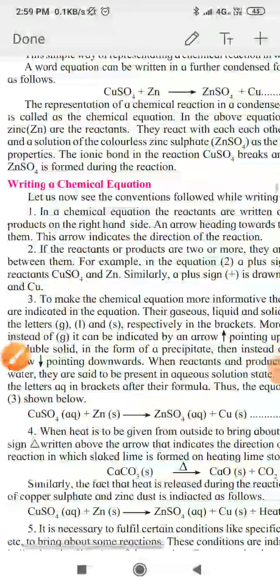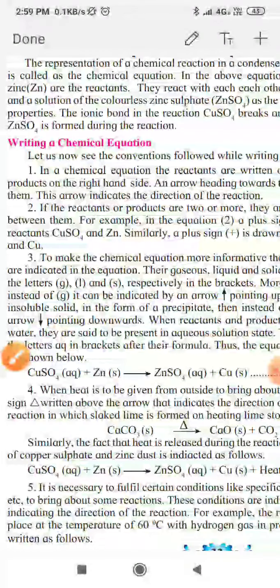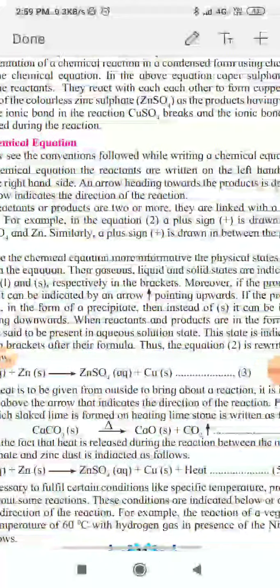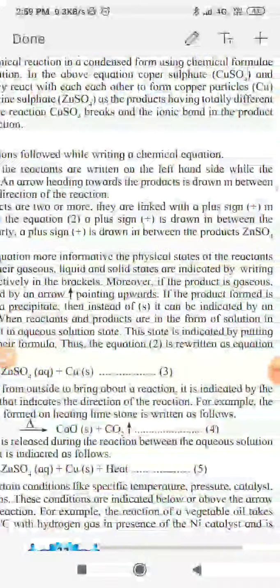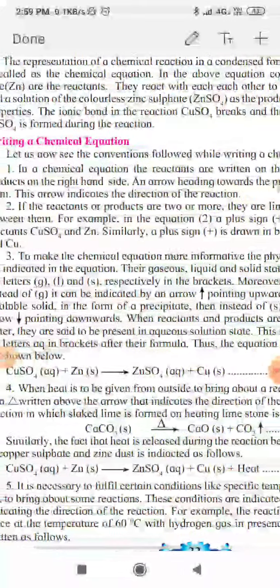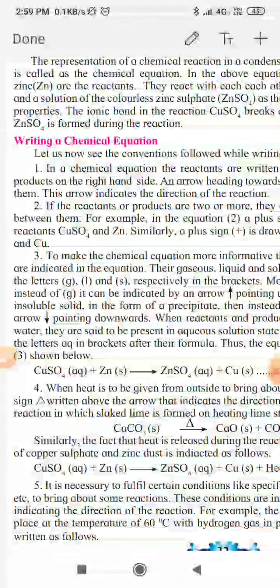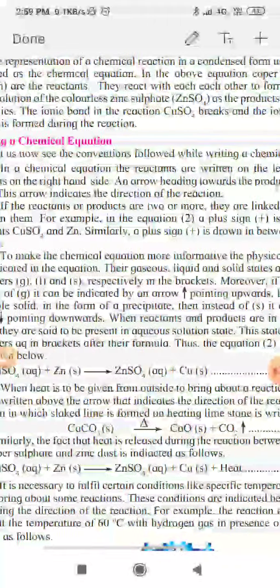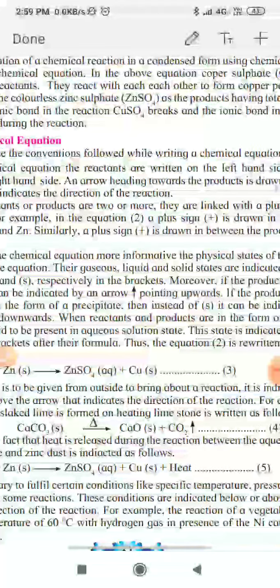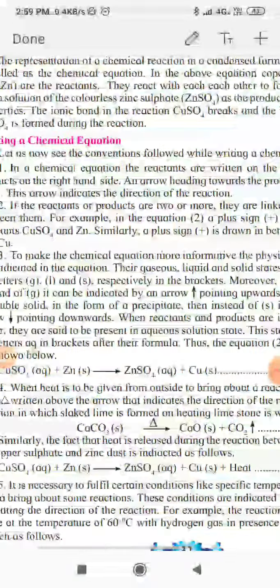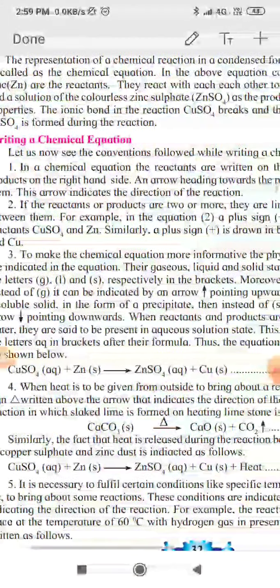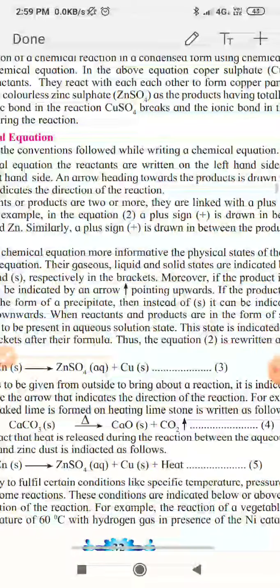Then the next rule, number four: when heat is to be given from outside to bring about a reaction, it is indicated by the sign triangle written above the arrow that indicates the direction of reaction. For example, the reaction in which quicklime is formed on heating limestone is written as follows.